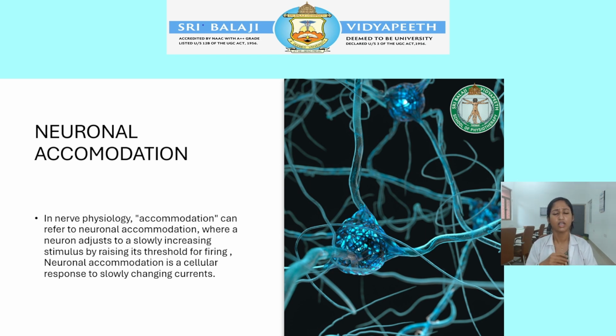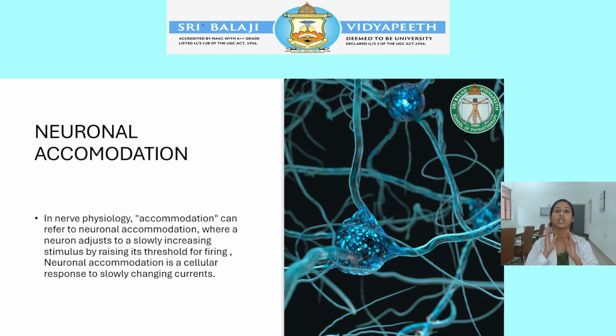I'll explain again. In neuronal accommodation, if you give a slow rising stimulus to a neuron or nerve, it will not fire an action potential. Normally, if you give a sudden and stronger stimulus, the sodium voltage-gated channel opens, sodium rushes in and makes the inside of the cell more positive. At that time there will be firing of an action potential.